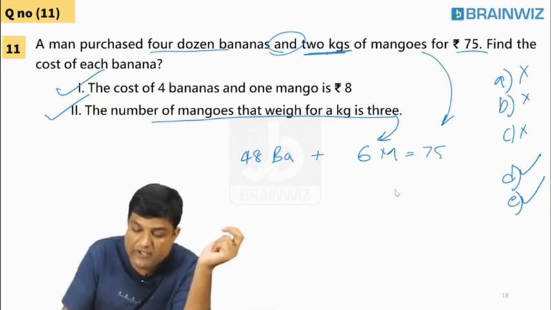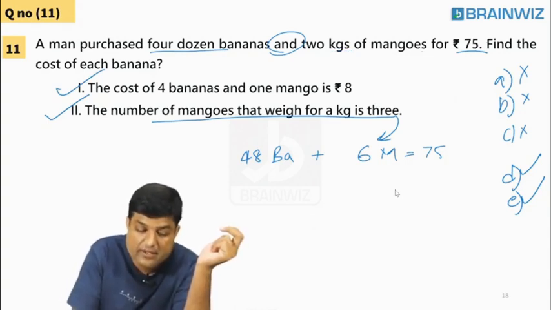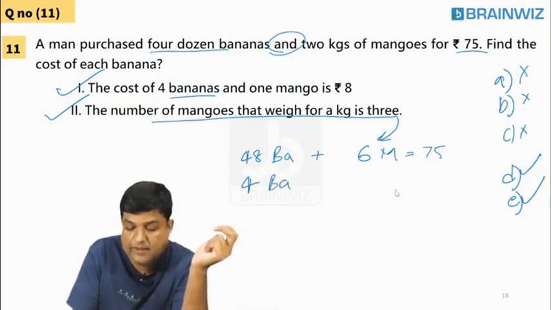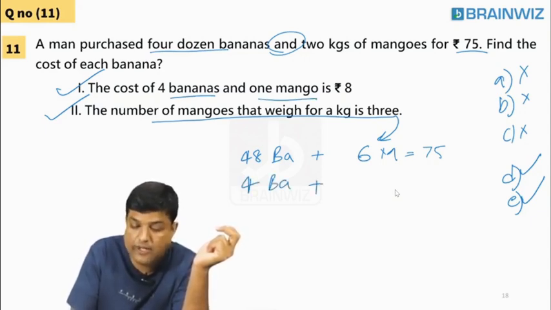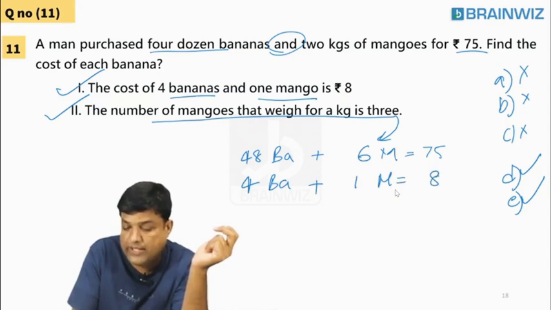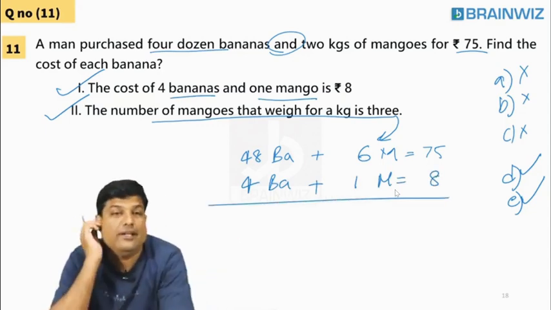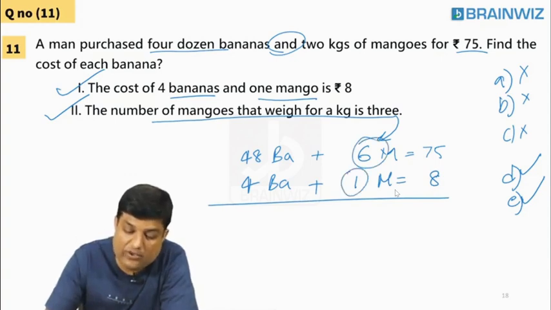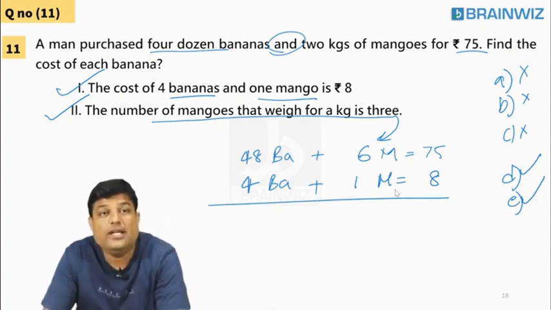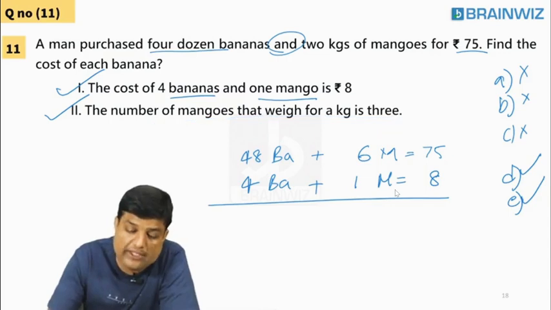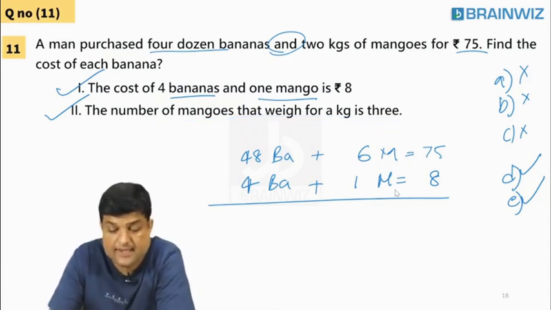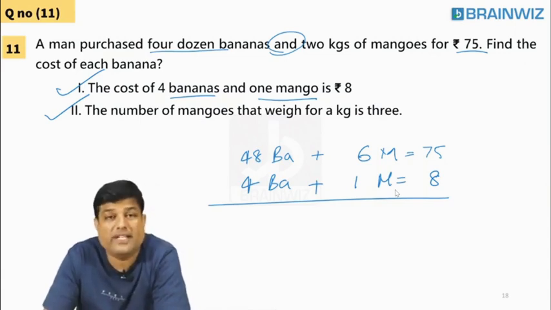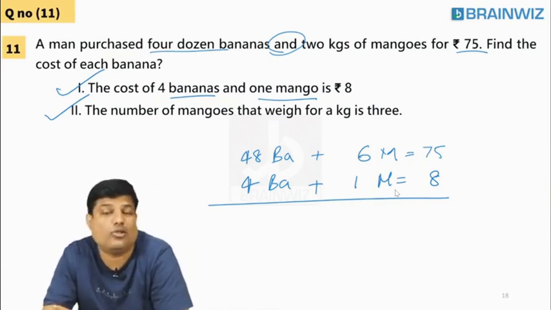Everybody use the first one. What does the first one say? Sir, the cost of 4 bananas along with the cost of 1 mango is equal to 8 rupees. Are you understanding, everybody? Now this is mango, this is mango. It's not kilo, it's a mango. Now tell me, students, can you solve these two equations? Yes, we can solve these two equations.